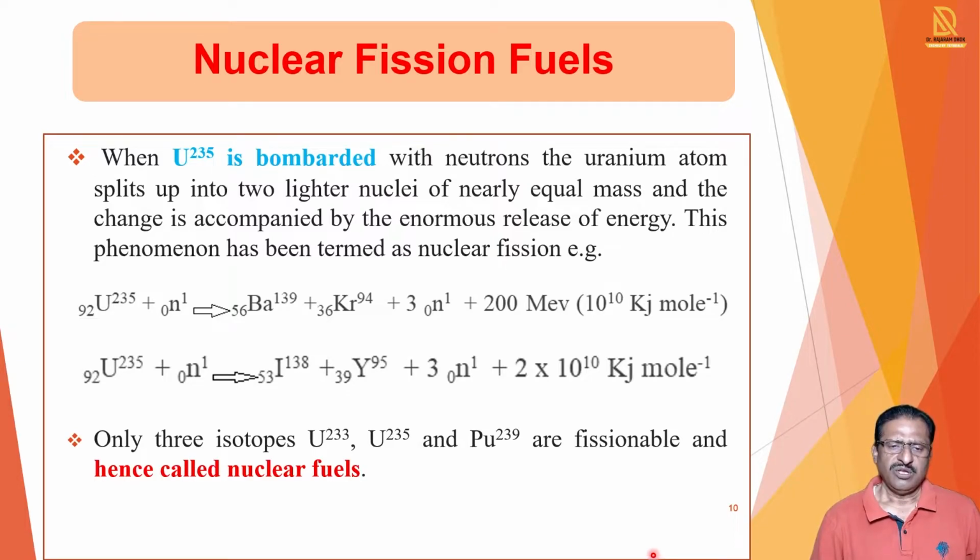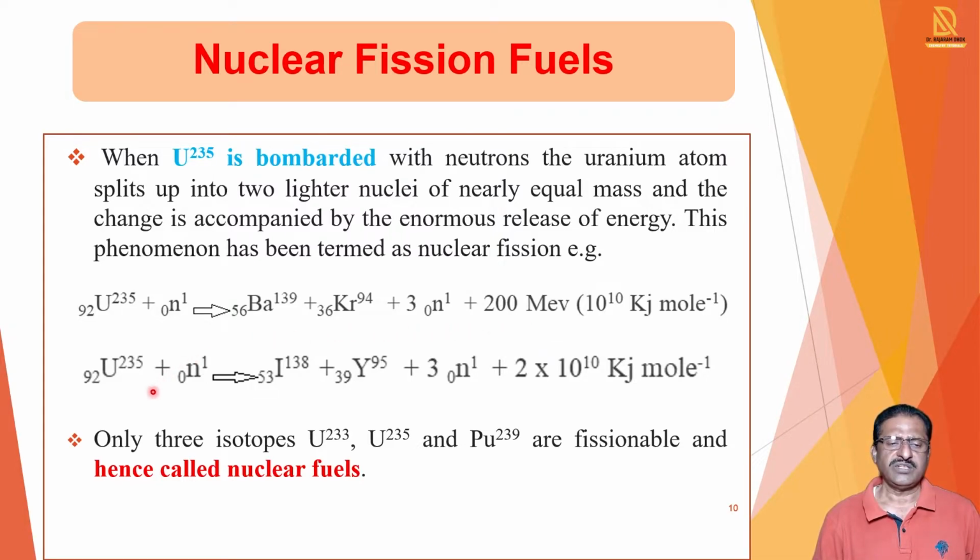Here we see how that nuclear fission reaction is carried out. We take uranium-235 and bombard it with neutrons, and it breaks into two smaller nuclei: one is barium-139 with atomic number 56, and the second is krypton-94 with atomic number 36, and three neutrons are produced, along with 200 million electron volts of energy.